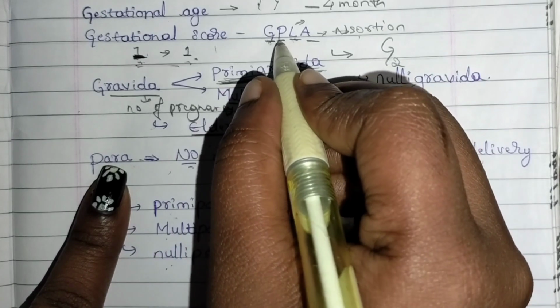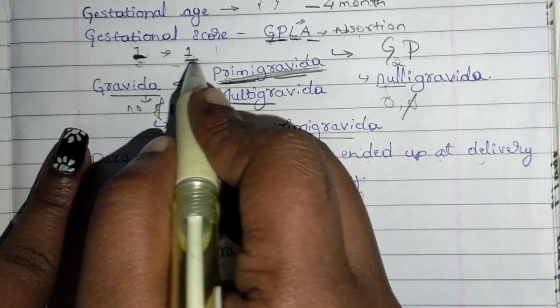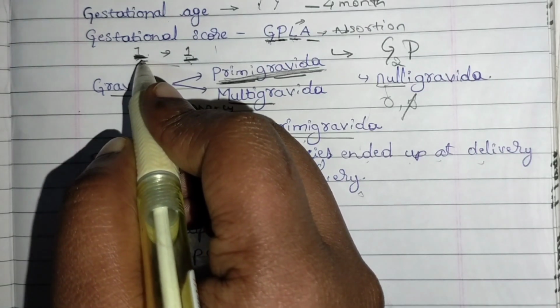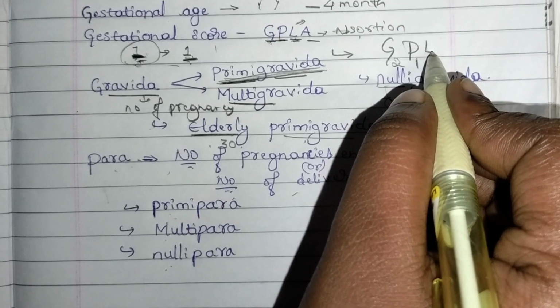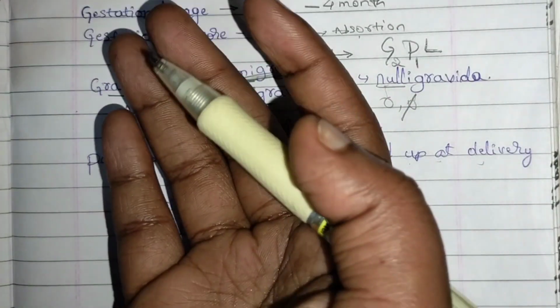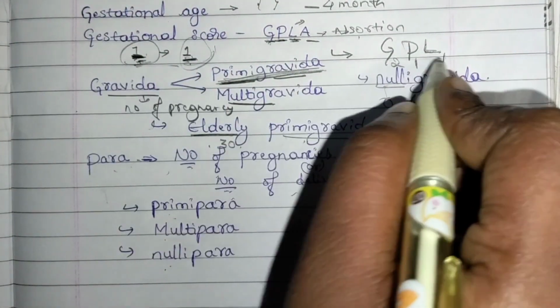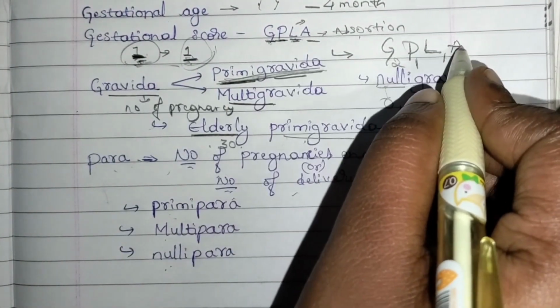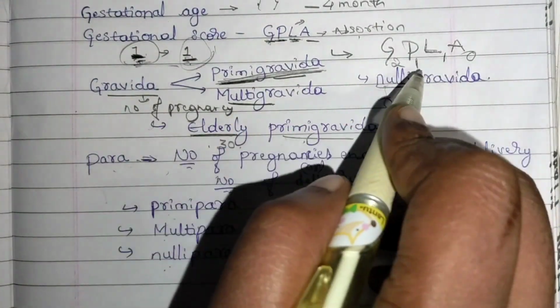Two pregnancies. Para, P. Para is number of deliveries. How many deliveries? This one is not born yet. This one is already born. So, 1 para. L is living. How many are living? One is living outside. The baby which is being carried is not considered. So, the outside one is considered. That is 1 living. A indicates abortion. There is no abortion, 0. This is her count.